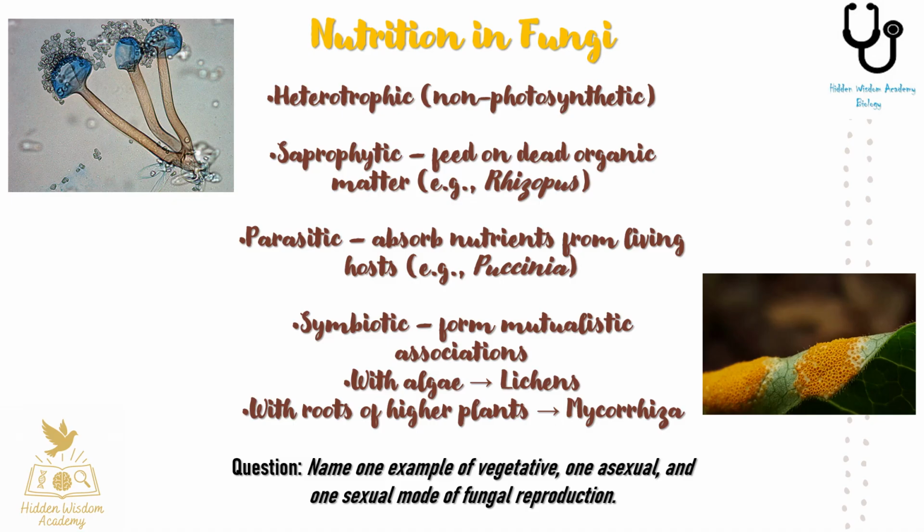Second, as parasites, living on other organisms and causing diseases, for example Puccinia in wheat. Third, as symbionts. A well-known example is lichens, where fungi live in association with algae, and mycorrhiza, where they form a mutualistic association with plant roots.